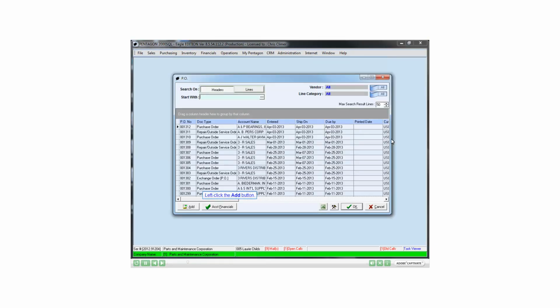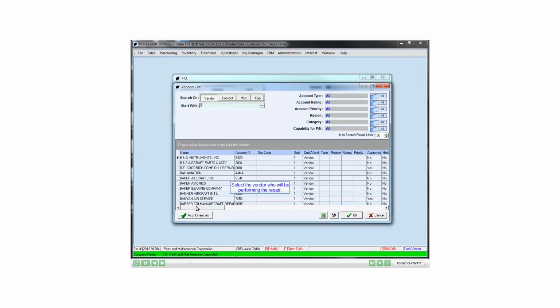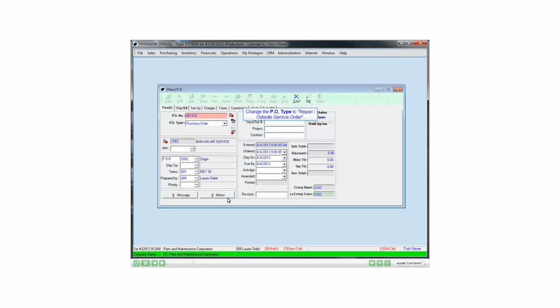Left-click the Add button. Select the vendor who will be performing the repair. Change the PO type to Repair/Outside Service Order.